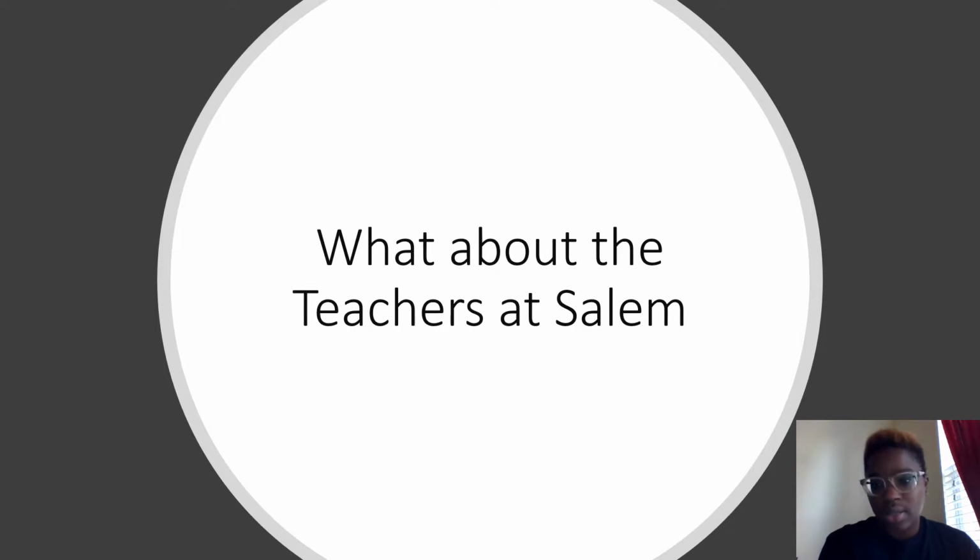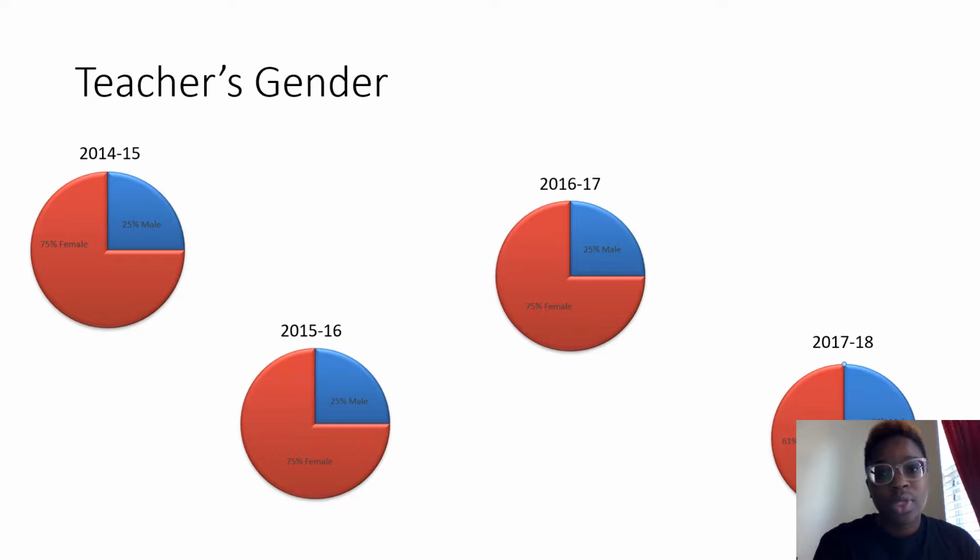Now, we've looked at the students and we've talked about all the different types of students that are at Salem. Well, let's talk about the different types of teachers that are at Salem. So these are different paragraphs to show you over the years the male and female ratio, which as you can see from 2015 to 2017, basically stayed the same. But 2017-18 was a little change. So it kind of was consistent these 3 years.